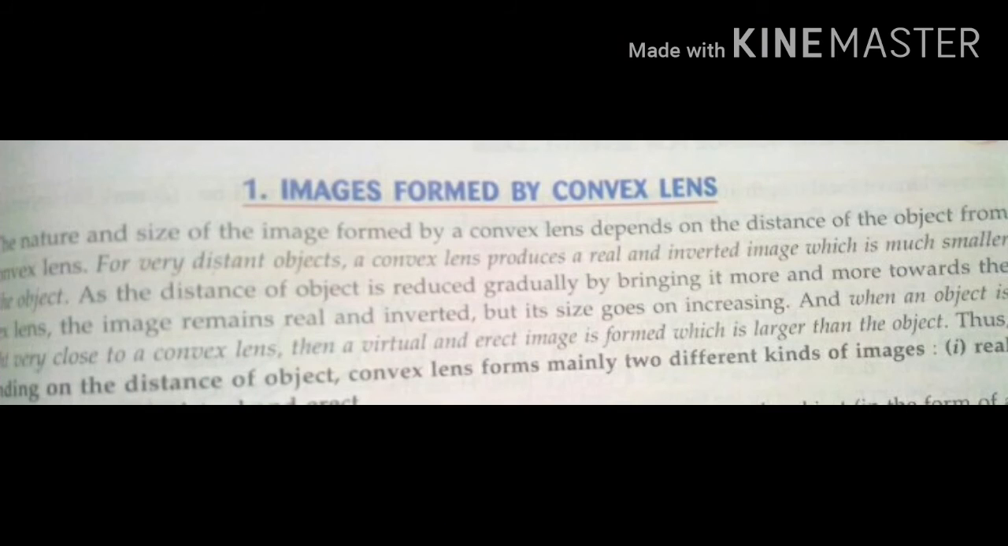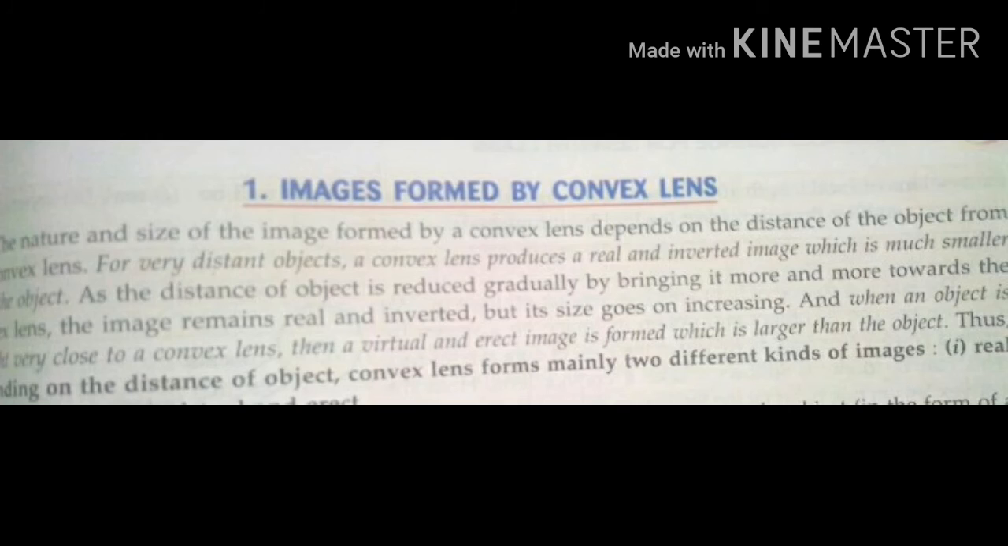Images formed by convex lens. The nature and size of the image formed by a convex lens depends on the distance of the object from the convex lens. For a very distant object, a convex lens produces a real and inverted image which is much smaller than the object. As the distance of the object is reduced gradually by bringing it more and more towards the convex lens, the image remains real and inverted, but its size goes on increasing.